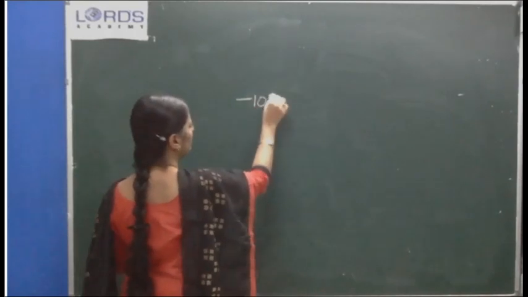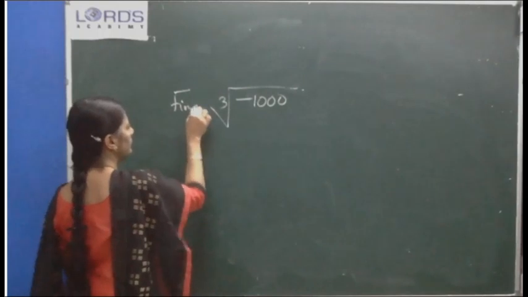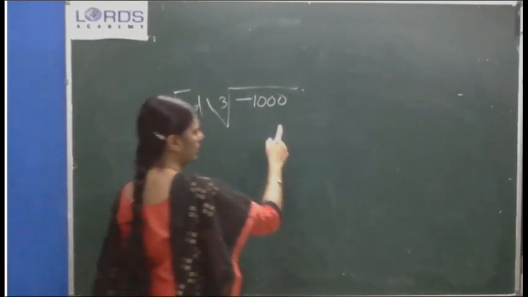That's a very easy question. Find the cube root of negative 1000.